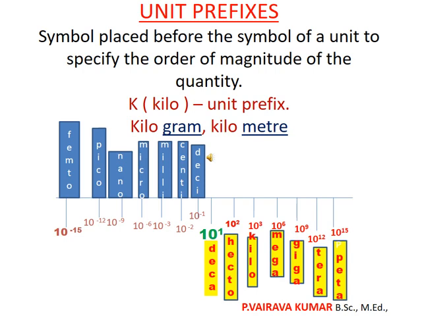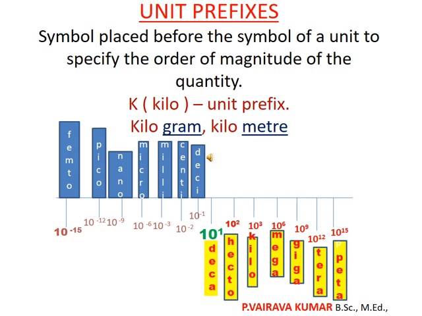After 10 power minus 3, you add minus 3 each time. That is 10 power minus 3, next 10 power minus 6, then 10 power minus 9, 10 power minus 12, 10 power minus 15. So each has a separate measurement name.